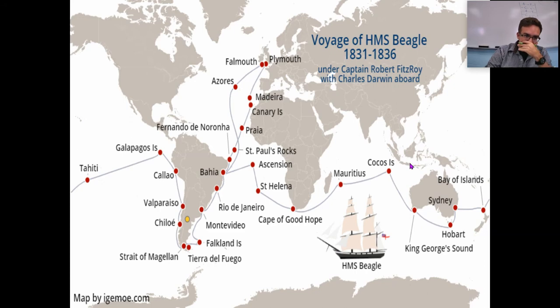This is the voyage. They started up here in England in Plymouth and sailed down through South America, up to the Galapagos Islands where Darwin would really solidify his theory, and across to Australia.